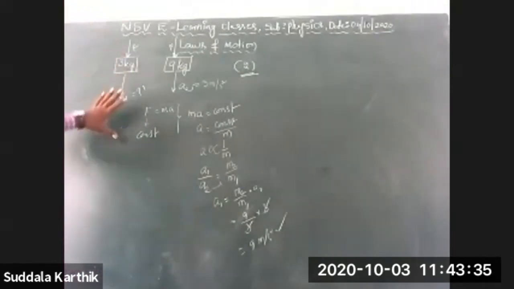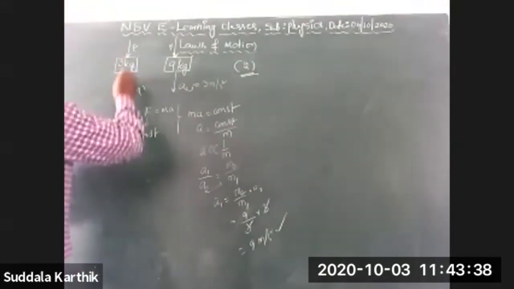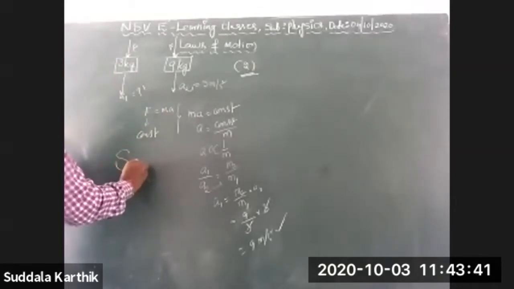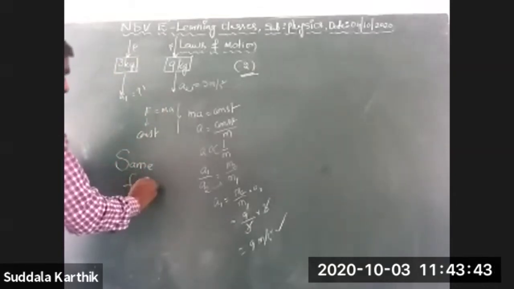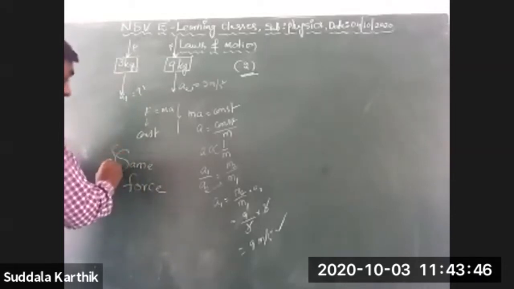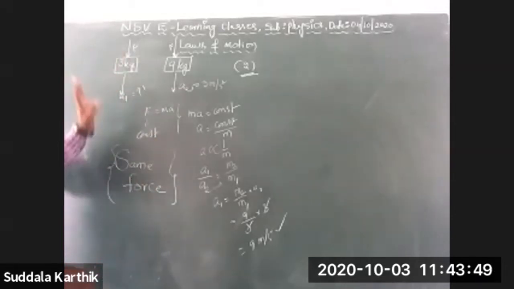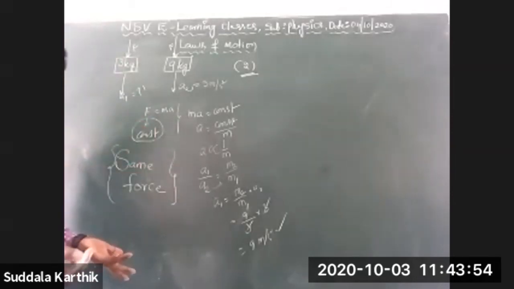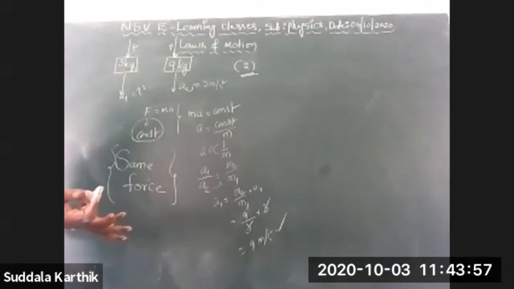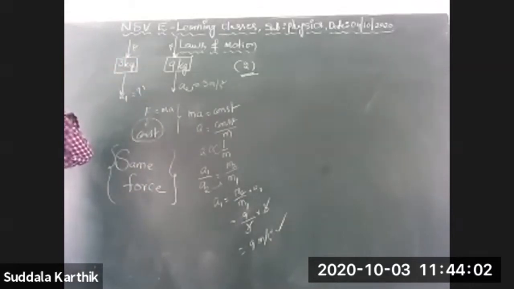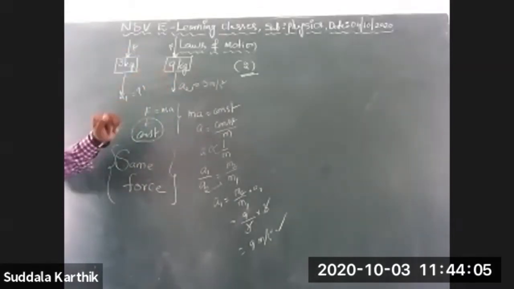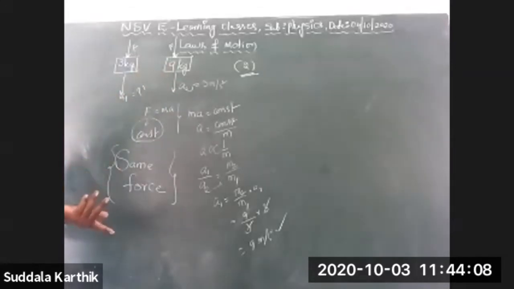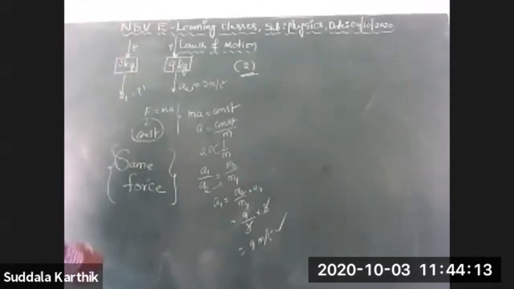This is the way of calculation. What is given? Some keywords are there: same force. This is a very important keyword in this question. If the force is not the same, it is not constant, so how can you do the problem? Same force acting on two different bodies, masses are given, one acceleration is given, and the other body's acceleration is asked. Like that you have to do it.